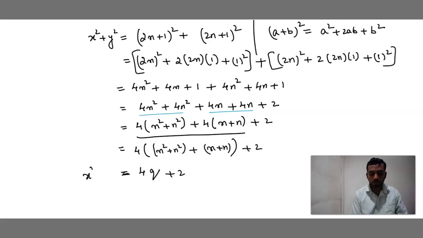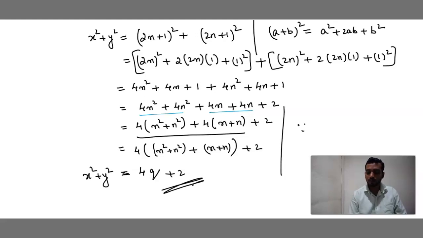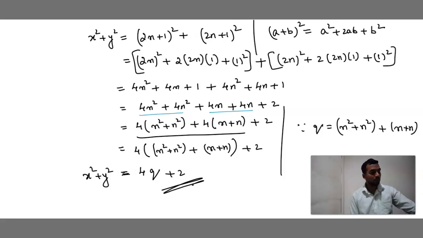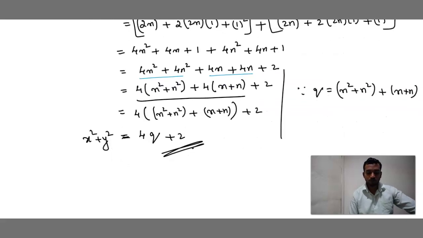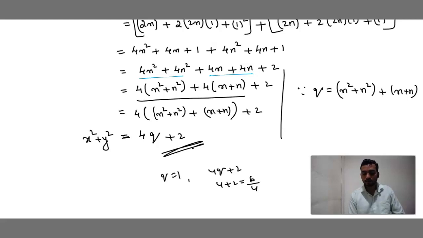That is x square plus y square, where q is equals to m square plus n square plus m plus n. We can see here the result we have got is not divisible by 4. You can assume q as 1. For example, 4 ones are 4, 4q plus 2, 4 plus 2 is 6. Is 6 divisible by 4? No. 4 2s are 8, 8 plus 2 is 10. Is 10 divisible by 4?